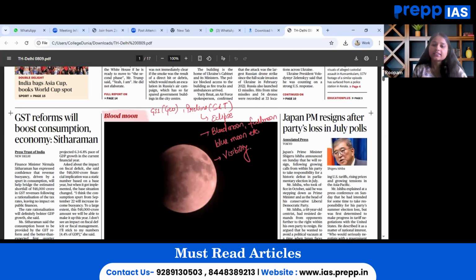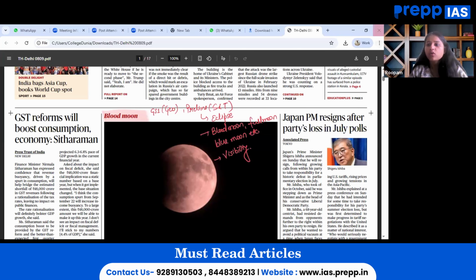For example, this can even be linked with science and tech as well. And even with regard to the calendars that we use, because some of the calendars are based on solar and some of the calendars are based on lunar. So taking this particular reference, we can even link this phenomenon with culture as well. So in this manner, the peripheral areas and the main area can be linked while going through this particular article.